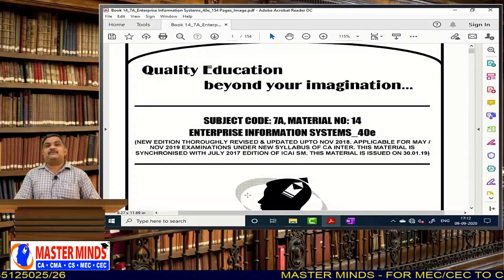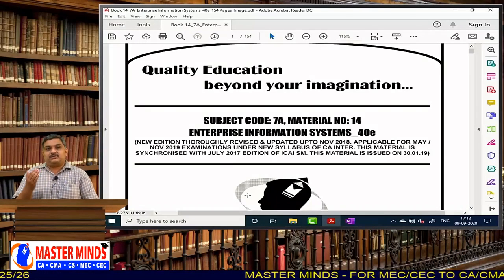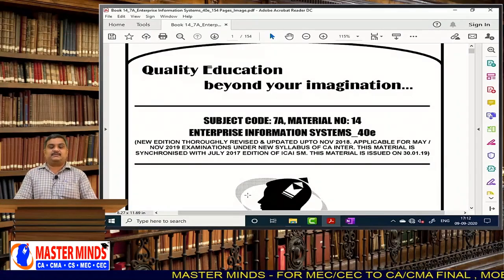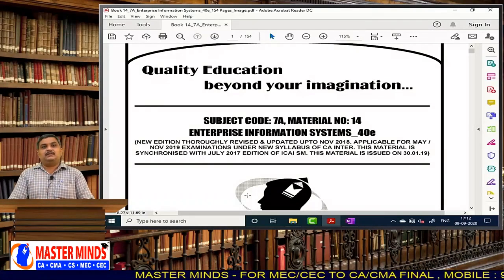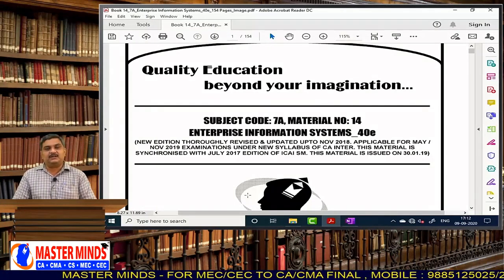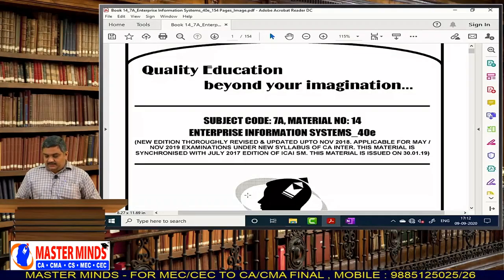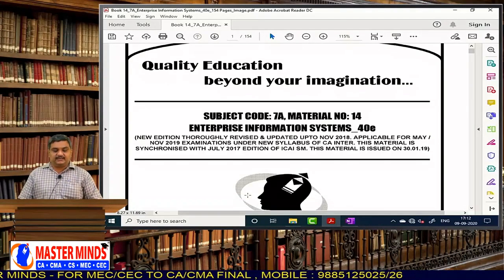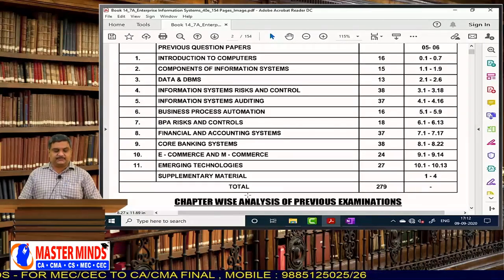So, you have Strategic Management for 50 marks, EIS for 50 marks, and in this you will have 15 marks for MCQs and 35 marks for theory. And what are the chapters that are there in this Enterprise Information System?